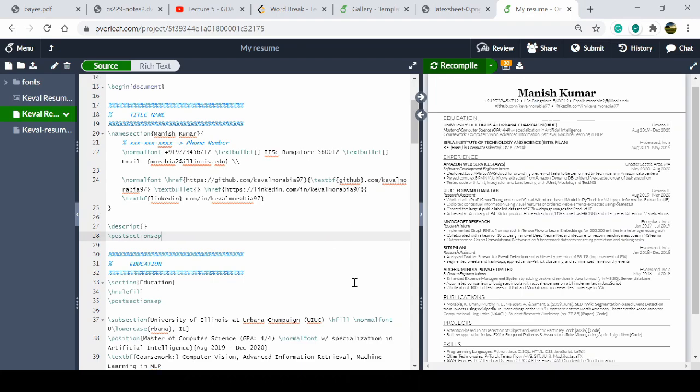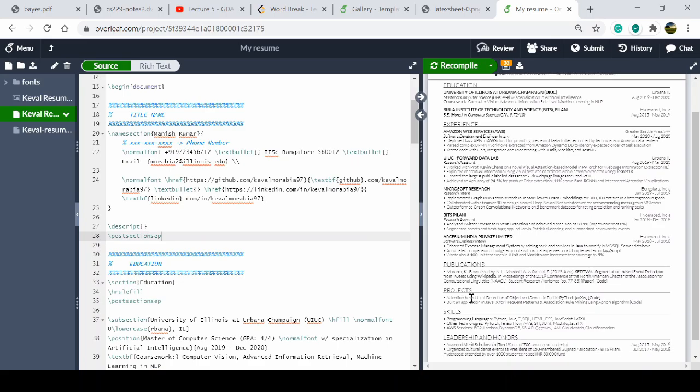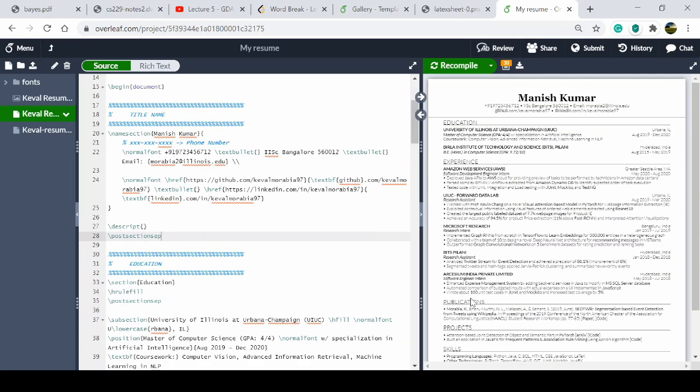So there are things I want to say before moving to the next section. These things are written like first education, then experience, then publication, then project, then skills. Actually this is the format of a resume, that these things are written in order. You can also write your publication first, or your experience first, then education. It will create the sense that you have to write in that format.